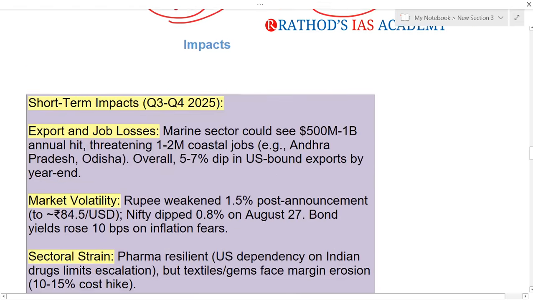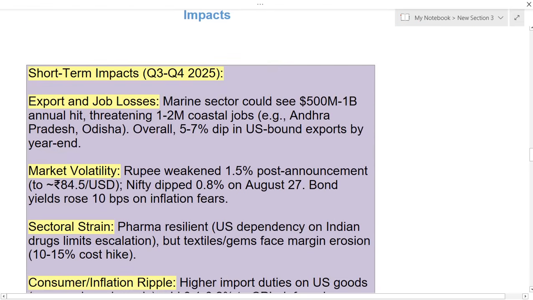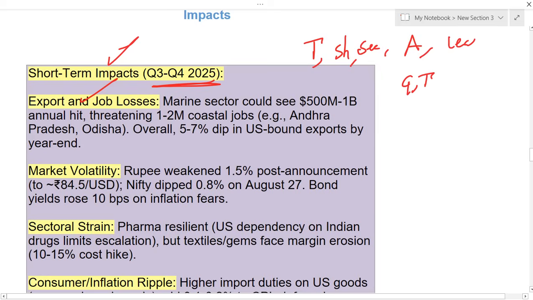Okay, so here if you see what the impacts will be, the first one is the short-term impacts in quarter 3 and quarter 4 of 2025. There will be export loss. We are going to export less, especially textiles as well as shrimps, that is seafood, apparels and leather industry, and the gold and gem industry will be affected.